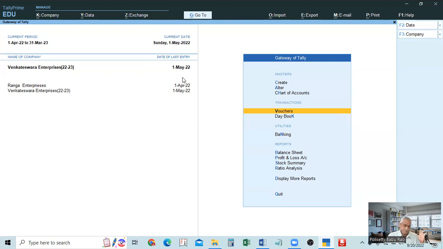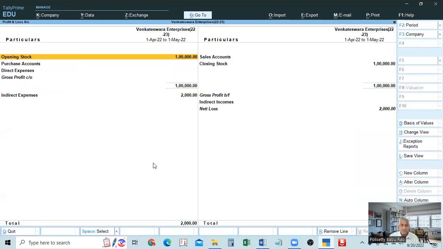Now you see, we made an entry on 1st May. Go to the profit and loss account. It will show 1st April to 1st May. See, for that period this is the profit or loss. That is why it will show from 1st April to 1st May.